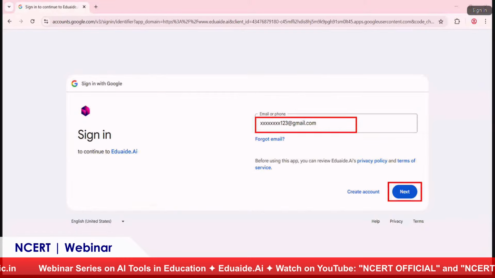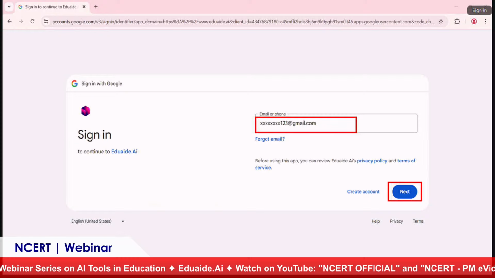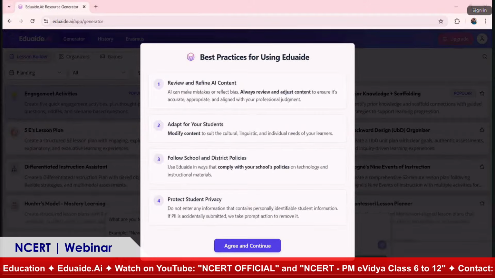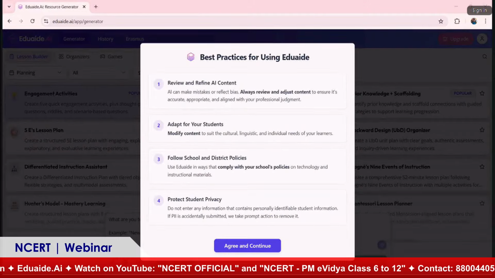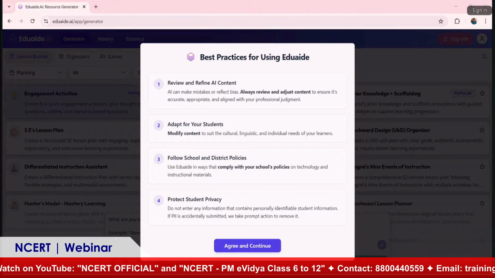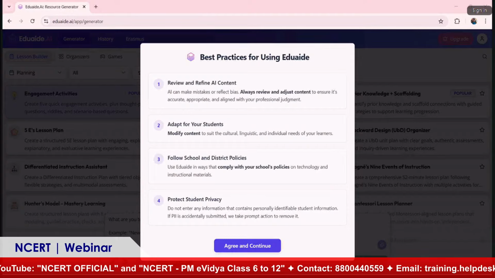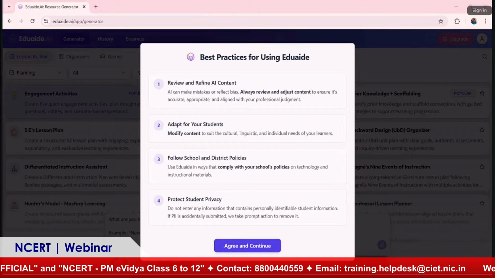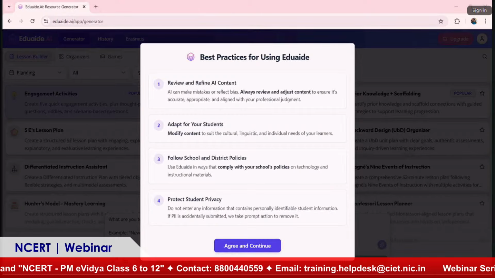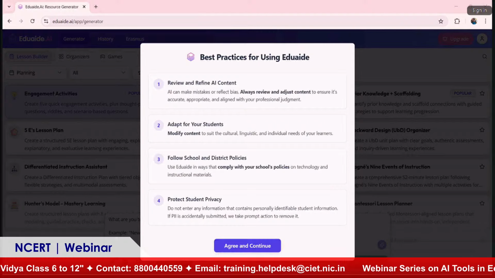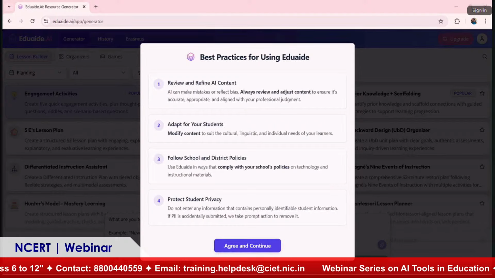In that case, it will ask you to enter your Gmail ID. So enter your Gmail ID, enter the password, and this is the screen you will get. This is very important. The very first time or whenever you log in, this is the screen that you are going to get. It is basically to remind us that whenever we are using any AI platform, we must always review and refine the AI content. Any content that is generated by AI, human judgment is very important.